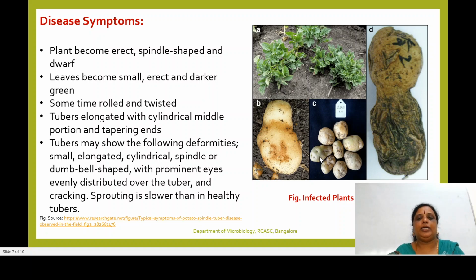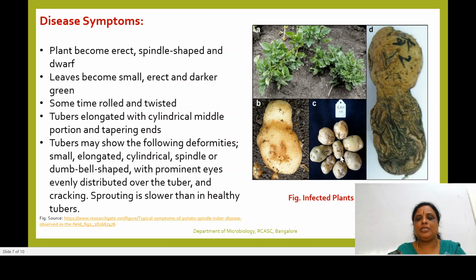They undergo the process of vegetative propagation. You would have seen in your house also, if you keep a tuber for a long time, you could see the eyes. From there the germination of the stem and leaves happens. So these are called eyes, which become very prominent and evenly distributed all over the tuber.